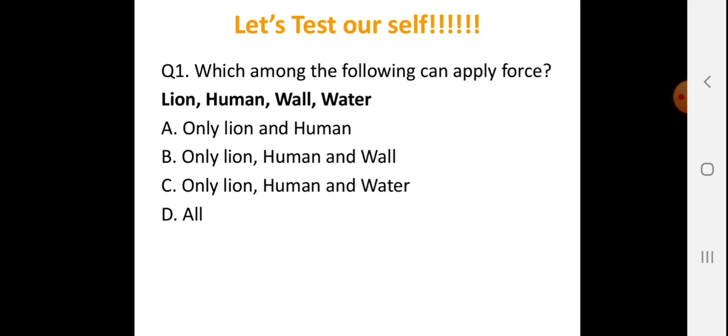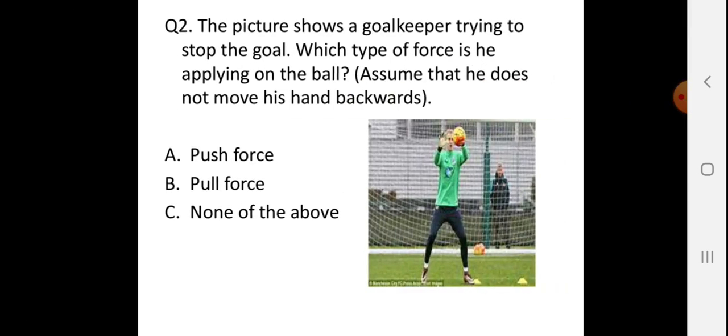Let's test ourselves. Which among the following can apply force? Lion, human, wall, water. What would be the option? So I guess all can apply force.